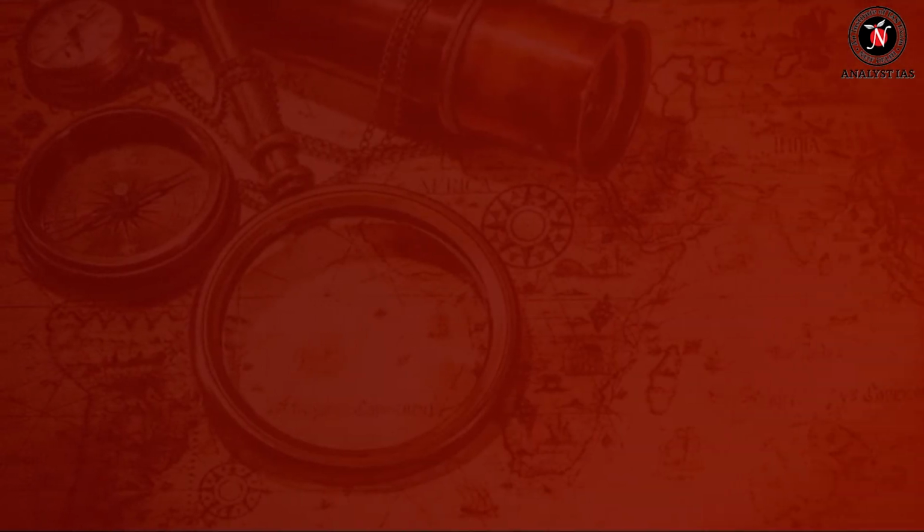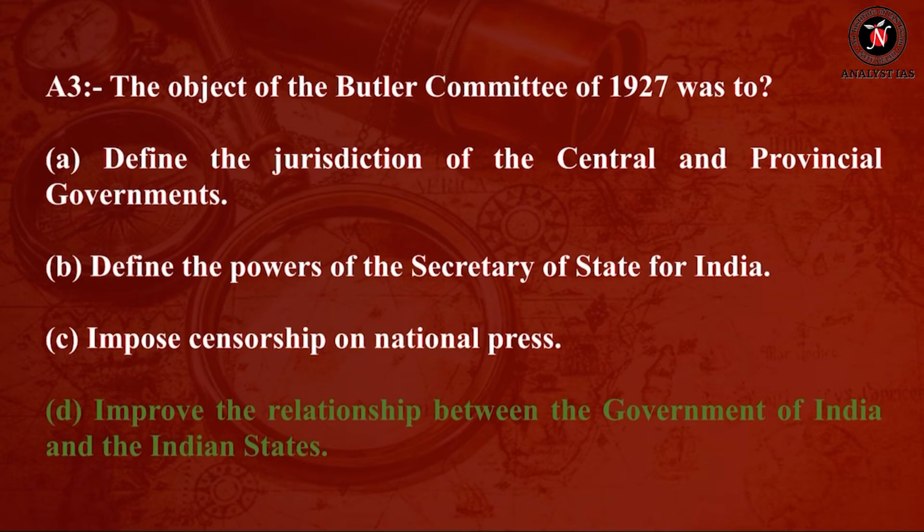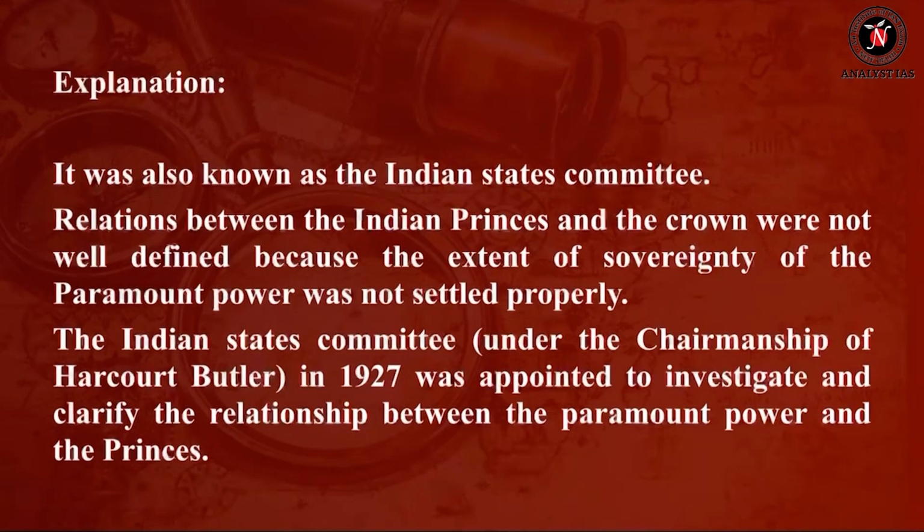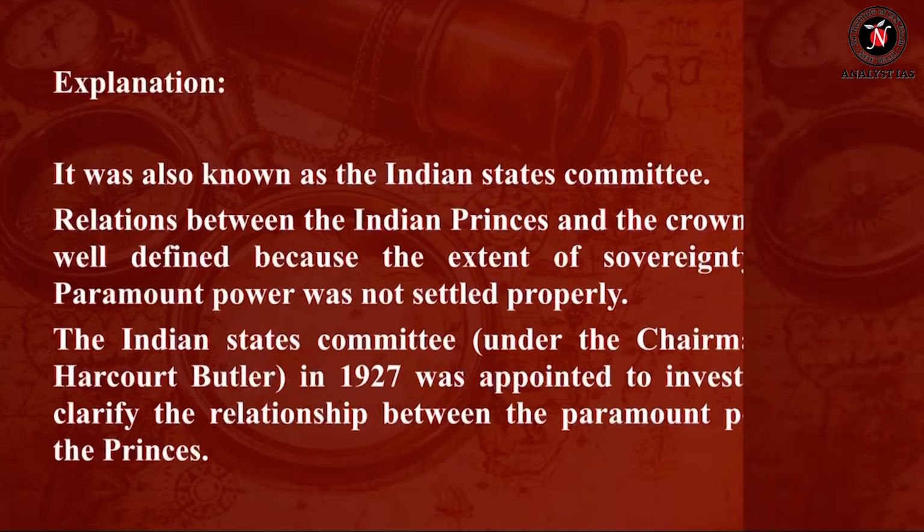So answer of this question is option D. Now let's see the explanation. It was also known as the Indian States Committee. Relations between the Indian princes and the crown were not well defined because the extent of sovereignty of the paramount power was not settled properly. The Indian States Committee, under the chairmanship of Harcourt Butler in 1927, was appointed to investigate and clarify the relationship between the paramount power and the princes. Now let's move to the next question.